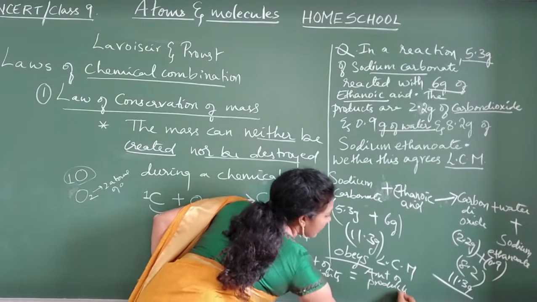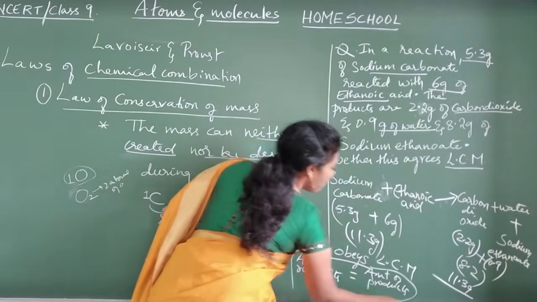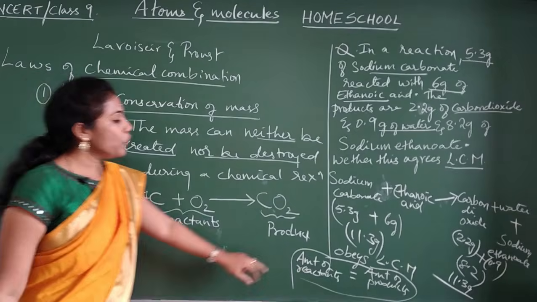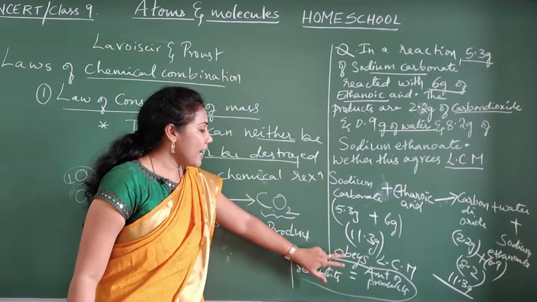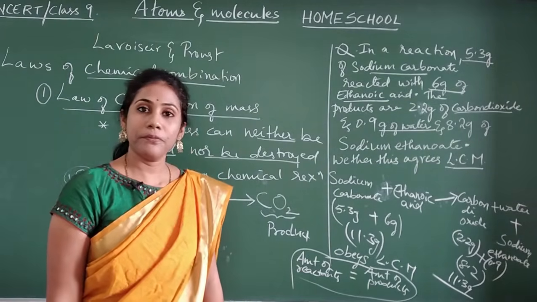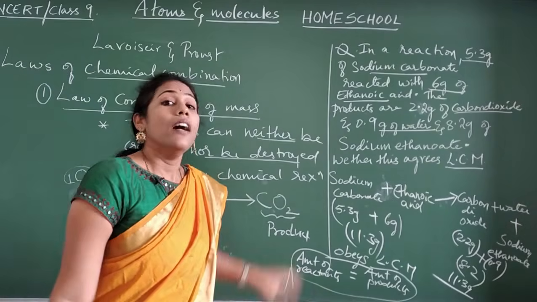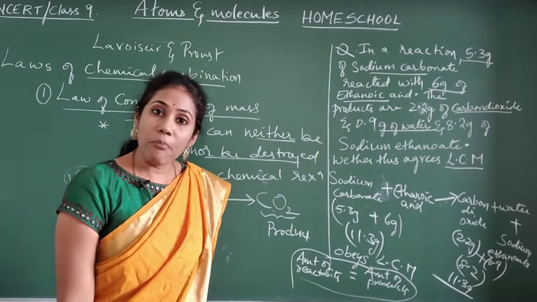Yes or no? Amount of reactants is equal to amount of products. So you are saying that this reaction obeys the law of conservation of mass. So this is how questions can be asked on the law of conservation of mass.